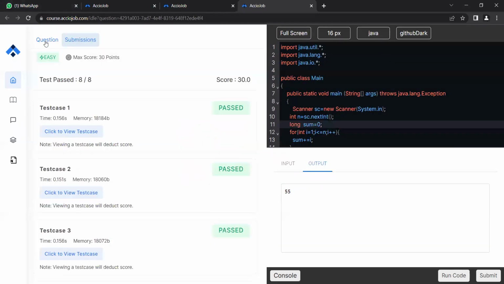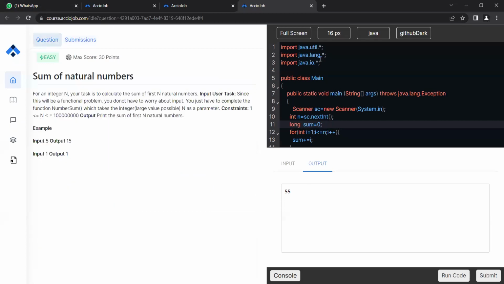How do you know that you need to use long? A valid question. There is something called constraints. Have a look at the constraints. I read the initial documentation and skipped this, so this is the mistake I made. I didn't see the bound on n. N is a very big number, almost 10 to the power 8.